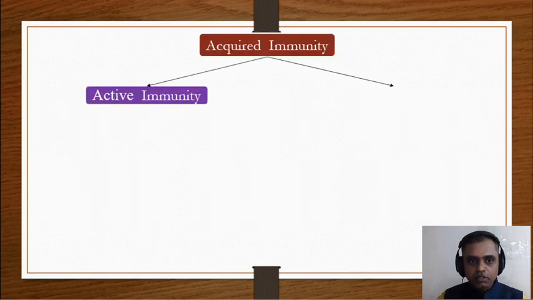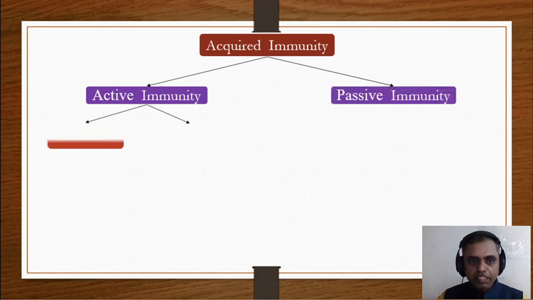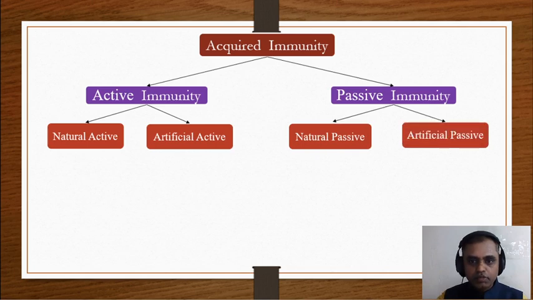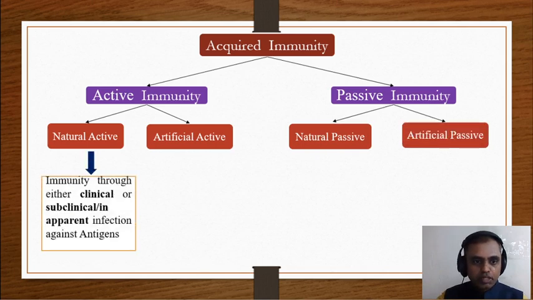Acquired immunity is divided into active immunity and passive immunity. Active immunity is divided into natural active immunity and artificial active immunity, and passive immunity is divided into natural passive immunity and artificial passive immunity. So what is the conclusion? Natural active immunity is immunity through either clinical or subclinical infection against antigens.